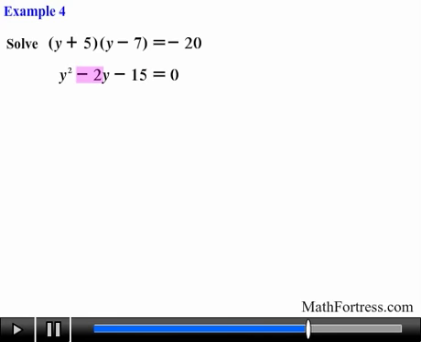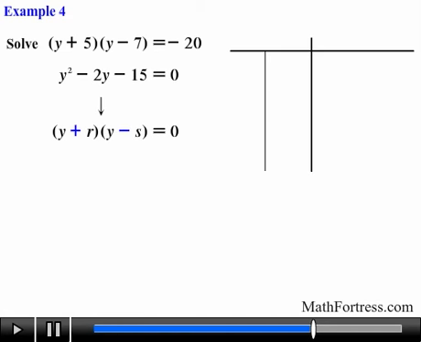For this equation, the coefficient on the linear term is negative, and that of the constant term is also negative. This means that one factor will be positive and the other negative. So let's keep this in mind when we start searching for the factors of 15.